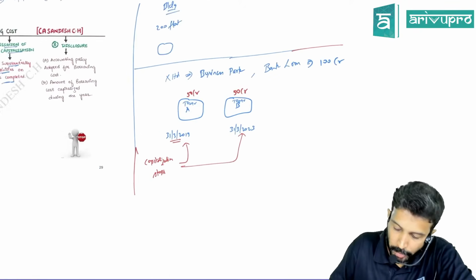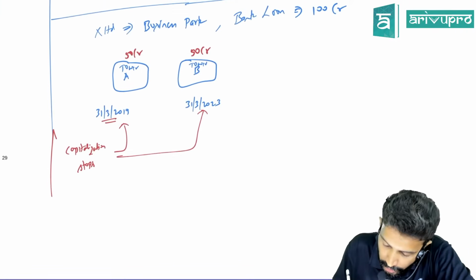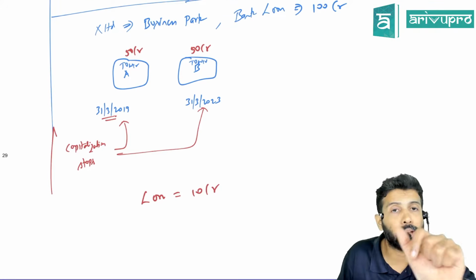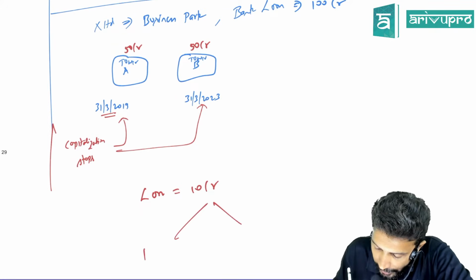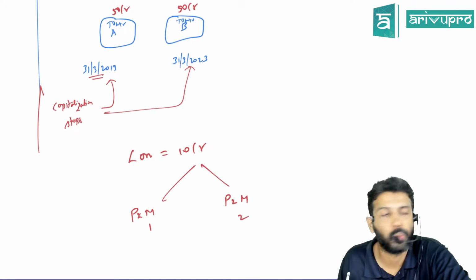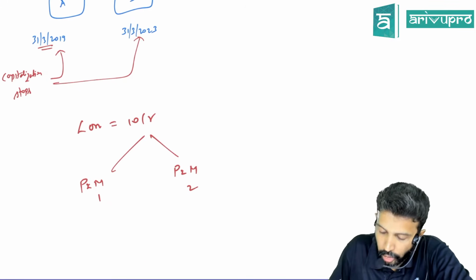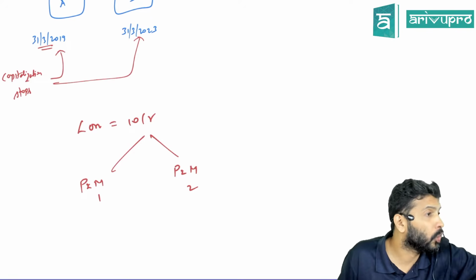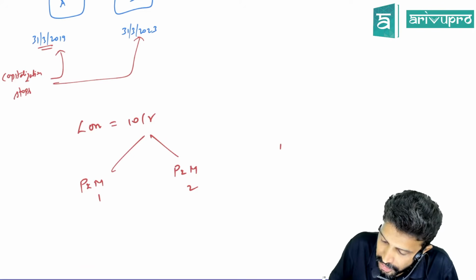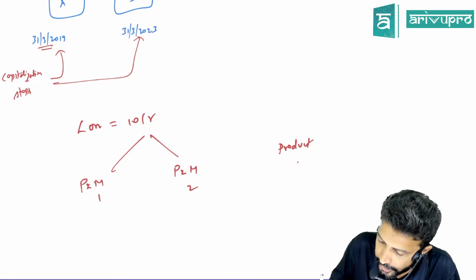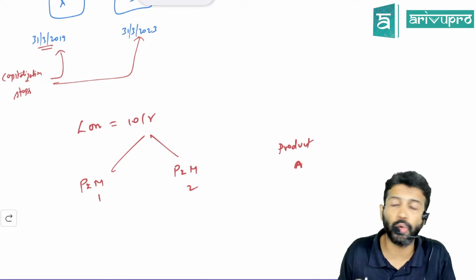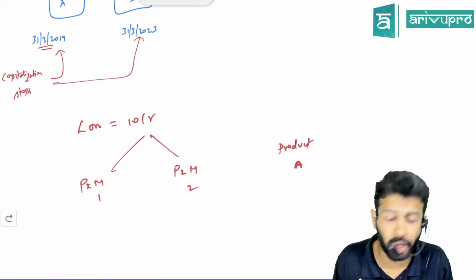Okay, now just check, or maybe let me modify this example. Sir, you took a loan, let's say of 10 crore rupees, to construct 2 plant and machineries: plant and machinery 1 and plant and machinery 2. You're not buying plant and machinery, you are constructing your own. You use this plant and machinery to produce a product called product A.